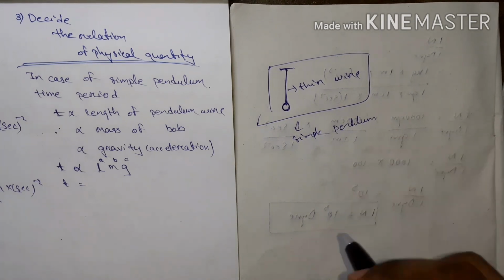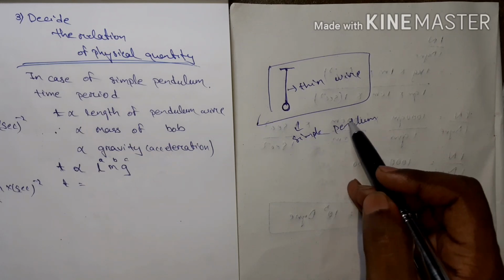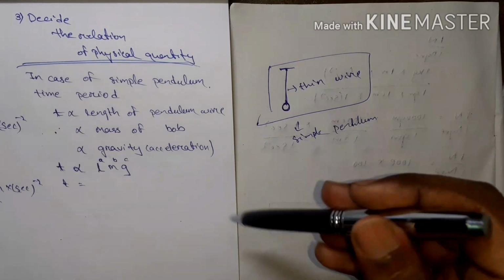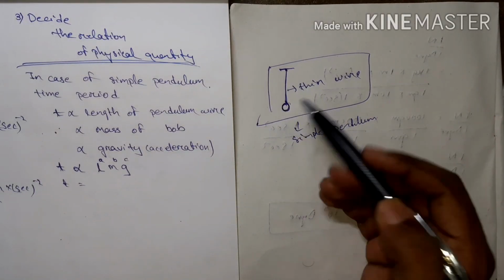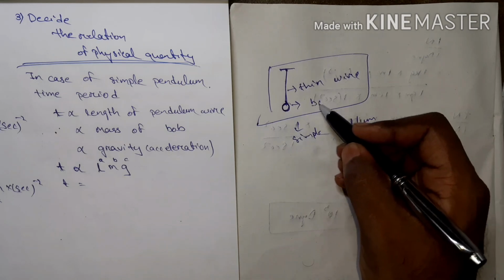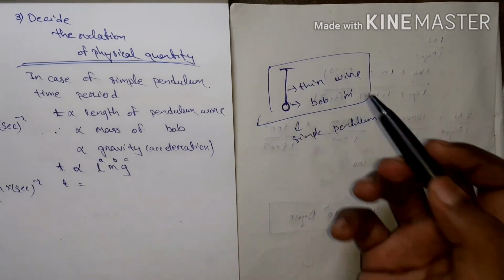You can see the pendulum clock, wall clock. There is use of simple pendulum. A thin wire extends with a mass. It is called the bob of mass m, any mass m, on any thin wire.